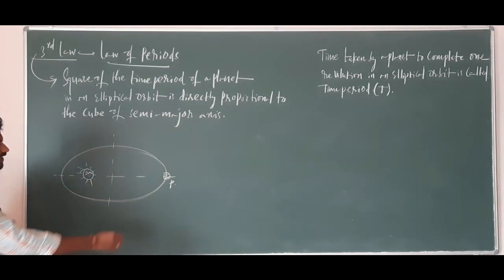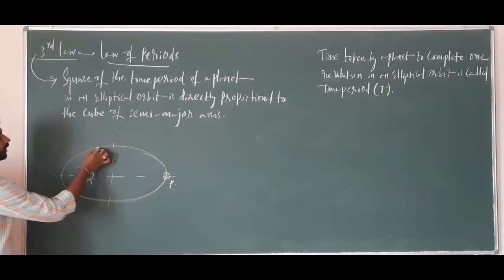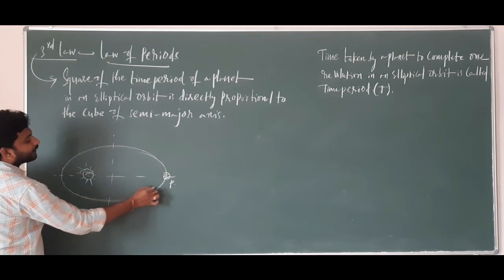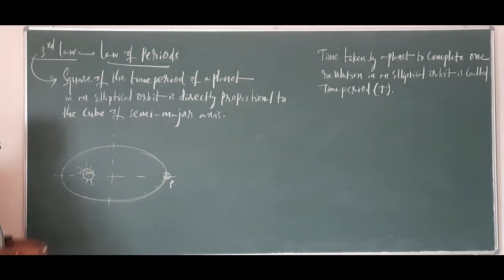Here, the planet will be completing one elliptical orbit. So that is called T square.